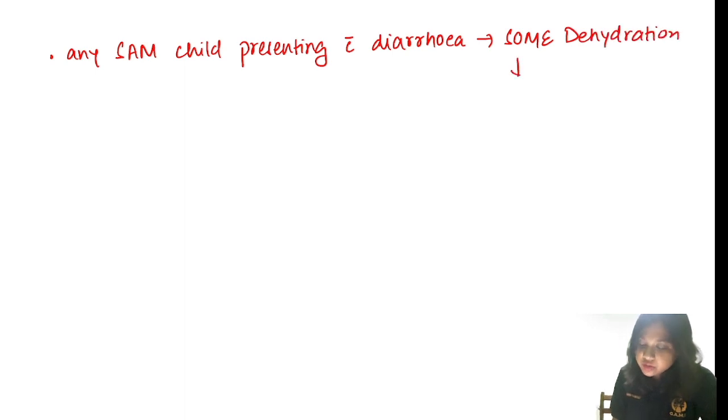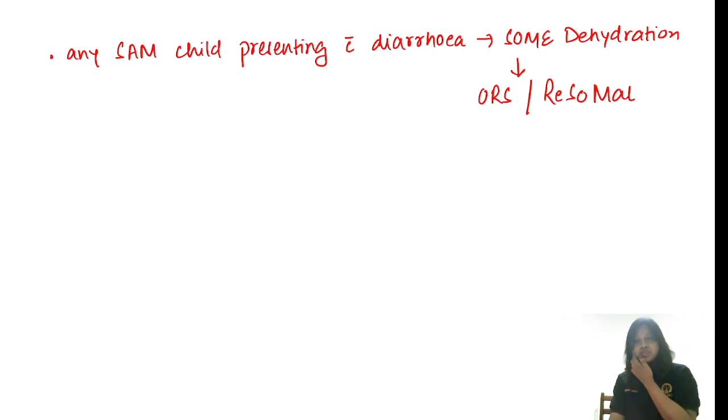So we start with ORS or a solution known as Resomal. What is the full form of Resomal? Rehydration solution in malnutrition.